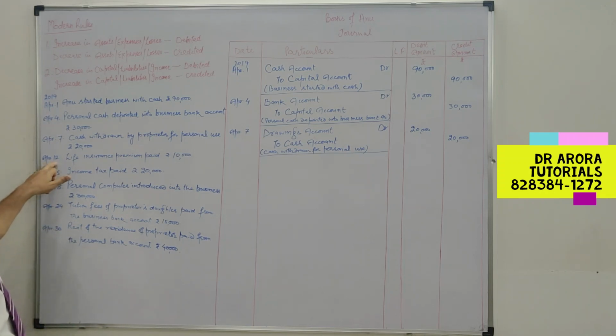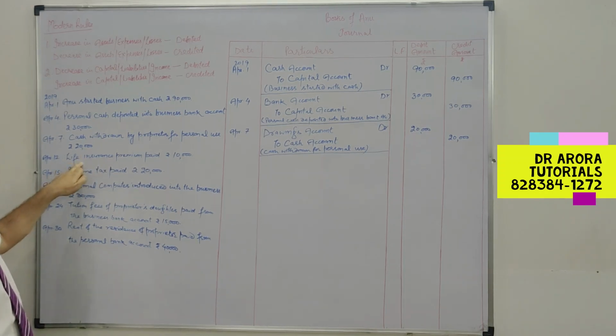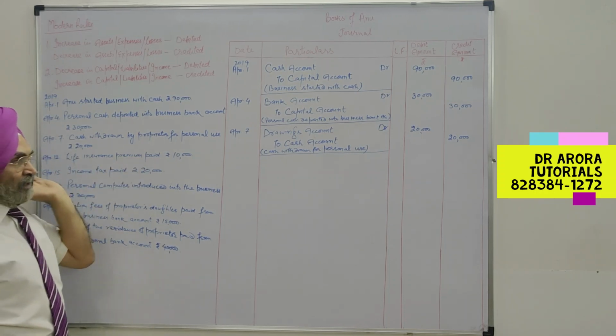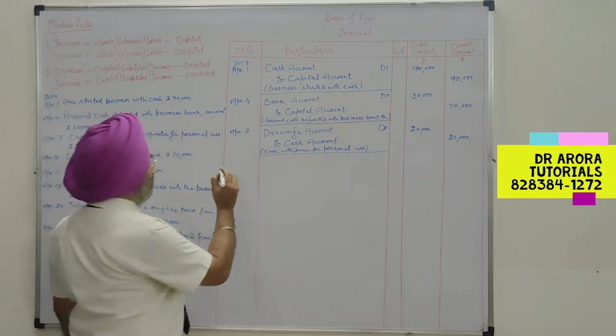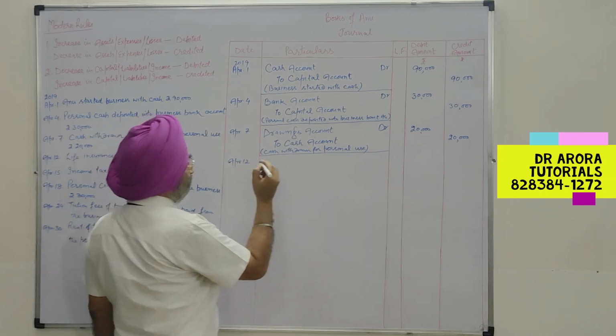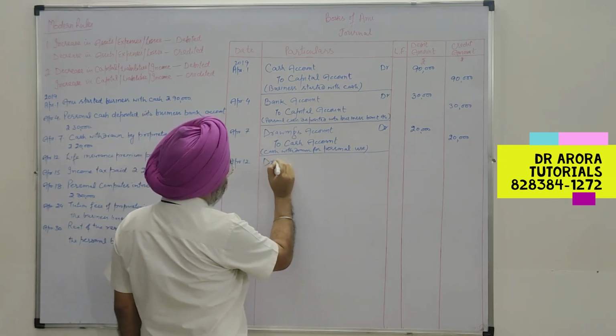Fourth entry, life insurance premium paid. Life insurance premium is the premium on the life of the proprietor. It is a personal expense. So a personal expense of the proprietor is paid from the business. That means there will be a decrease in capital.